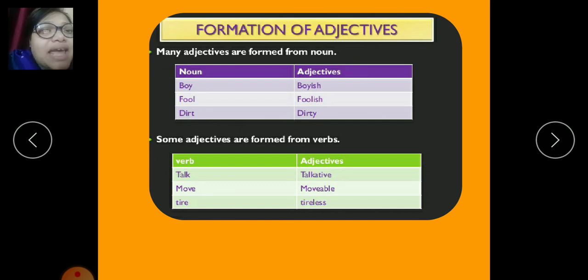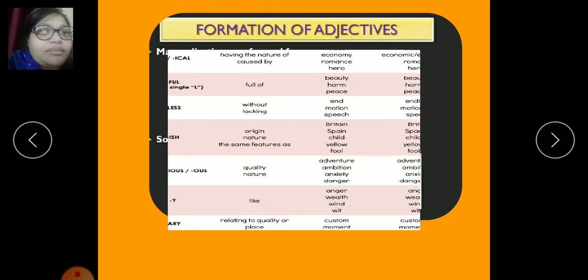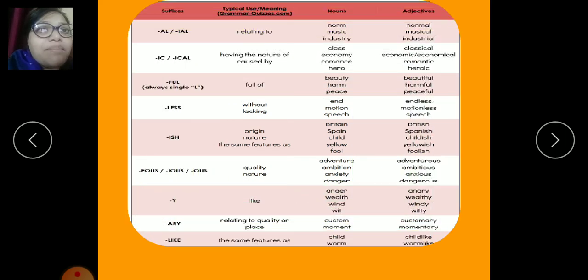Coming on to the second use of an adjective, how to form an adjective from a noun or from a verb. So here I have given you a few examples. Just go through it. From the noun boy, the adjective formed is boyish. From fool, foolish. Dirt, dirty. And from verbs, talk becomes talkative. Move becomes movable. Tire becomes tireless. So here are a few more examples.